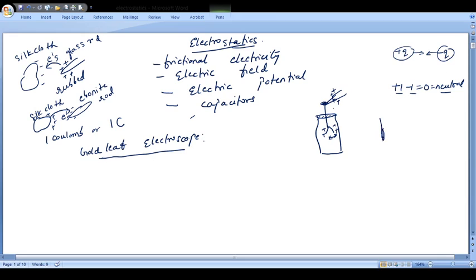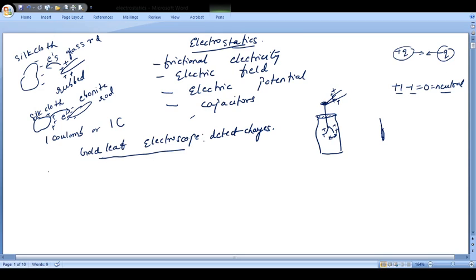But because of the charges being distributed, the leaves are going to diverge. And the more the divergence, the stronger the charges. So this is used to detect whether charges are present or not.